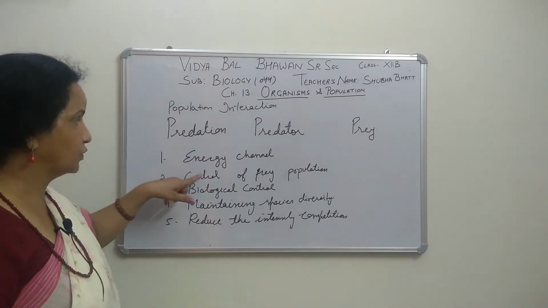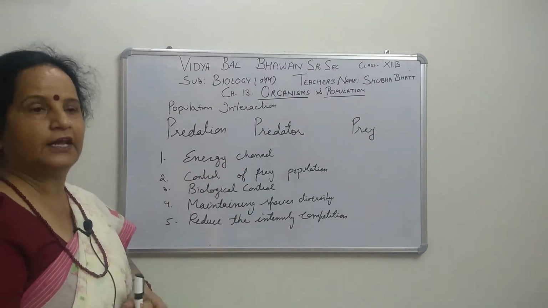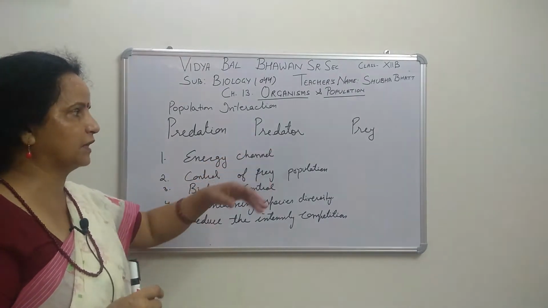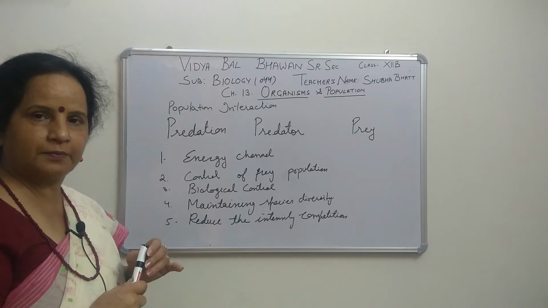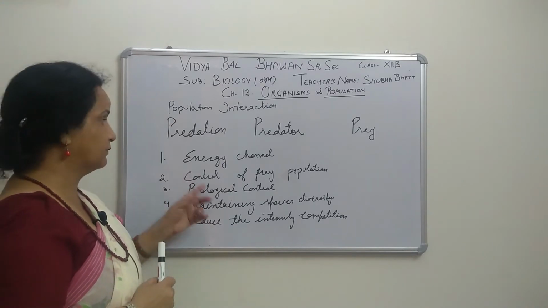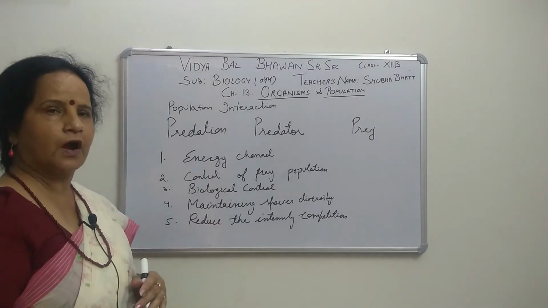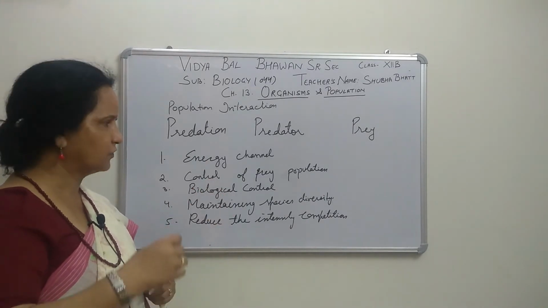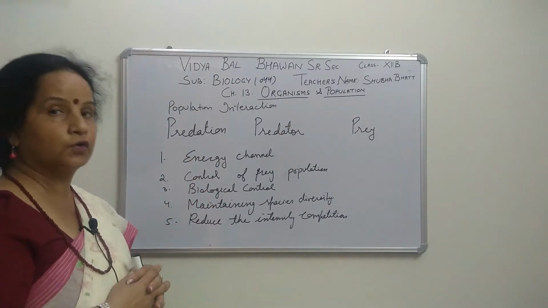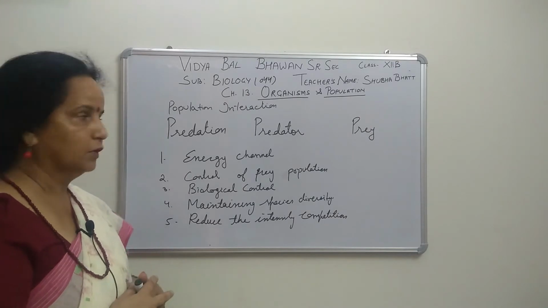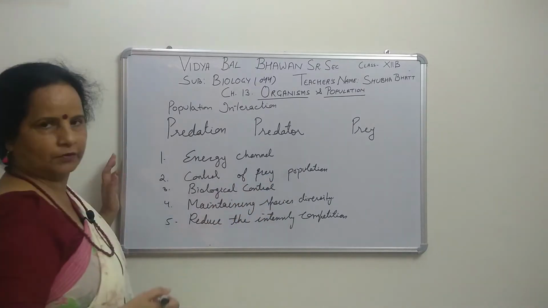Now, for this, if lion is there, suppose we are giving the example of goat and lion, then the population of prey will be controlled, because the lion is eating those goats. Otherwise, if no predator is there, then the prey population will be uncontrolled, right? Such a large population of those particular prey will not be good for any kind of ecosystem. So it means that because of the predator, the prey population is controlled.